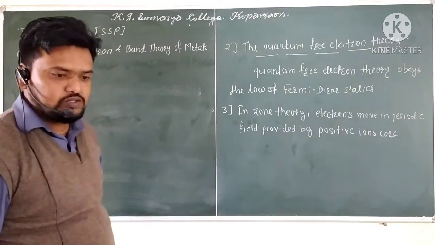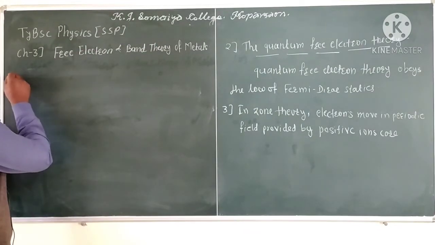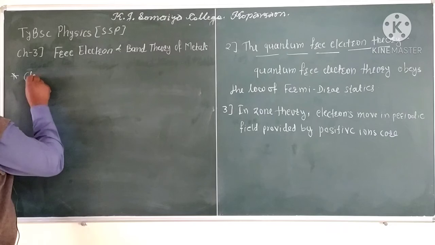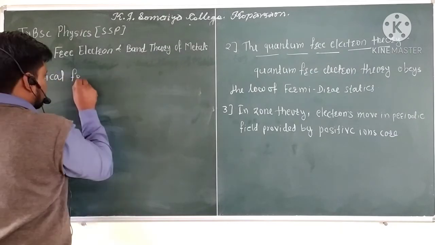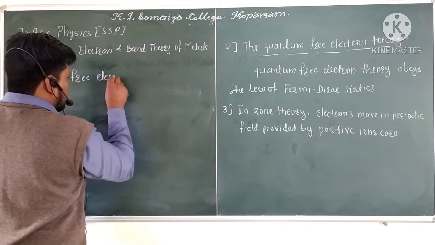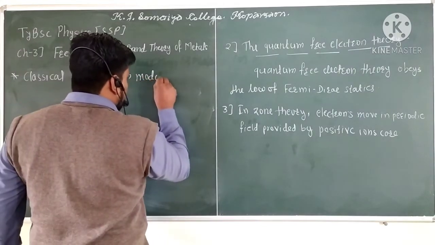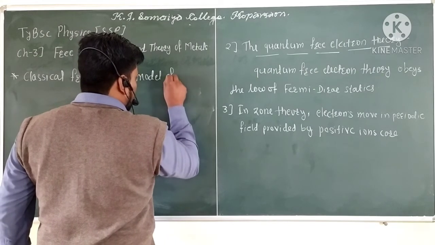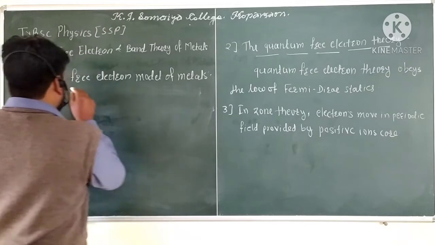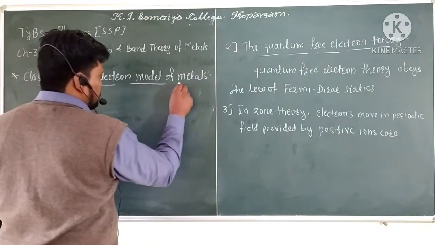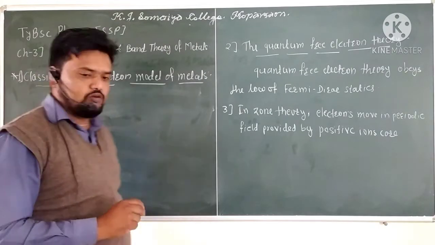The next point is the classical free electron model of metals. This is the first point of this chapter.